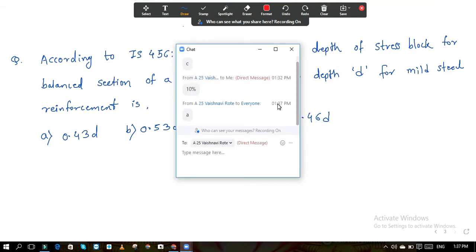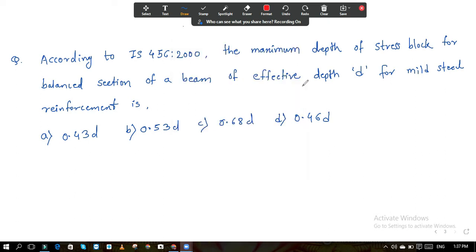Answer is A. A means 0.43D. Any other answer? A answer is wrong. How it is 0.43D? Have you seen in the IS code?